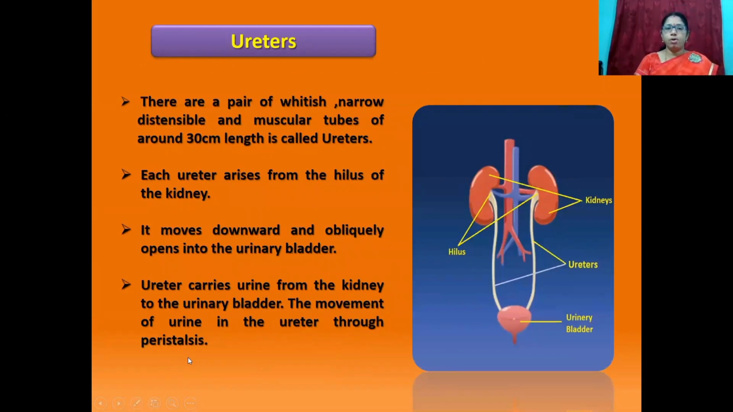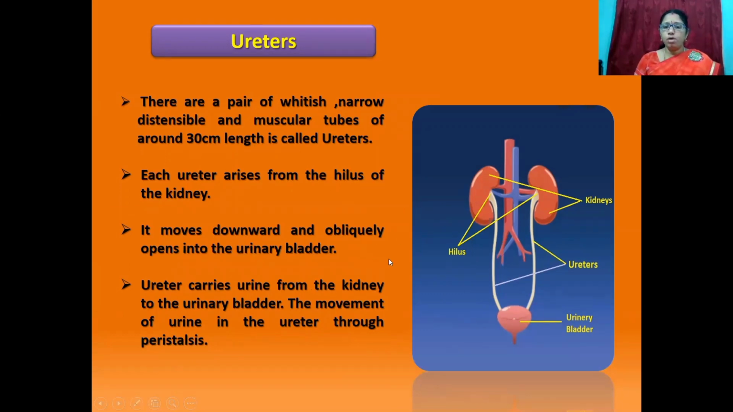Students, now let's discuss the ureters. This is a pair of ureters. The ureters are a pair of whitish, narrow, distensible and muscular tubes of around 30 centimeters in length. Each ureter arises from the hilus of the kidney. Students, this part is the hilus.